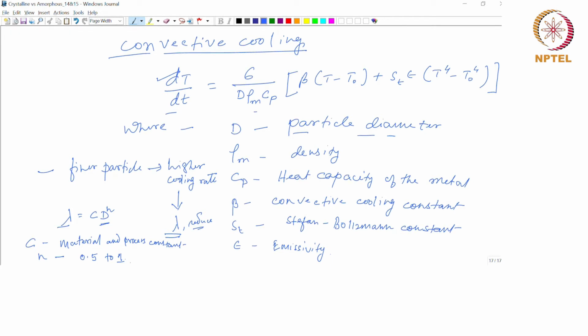Okay, so here also you can see that lower is the particle size or finer is the particle, lower will be the lambda or the dendrite arm spacing, and as a result the finer will be the microstructure of the powder particles which are generated by the atomization process. Okay.